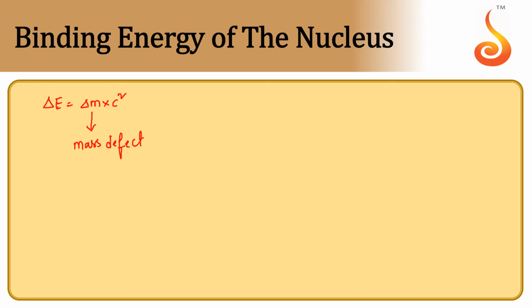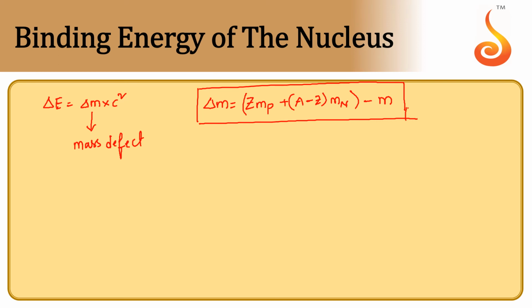How to calculate the mass defect? Mass defect is nothing but the mass of the total number of protons plus the mass of the total number of neutrons, minus the actual mass of the given element. We can express this mass defect in terms of AMU as well.